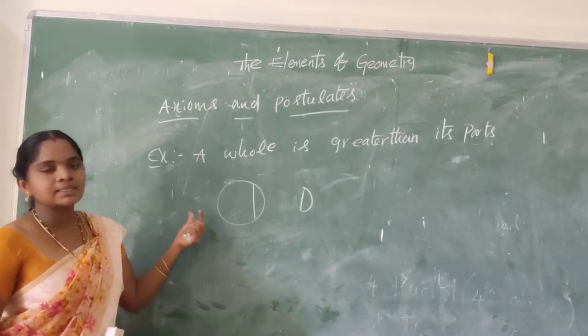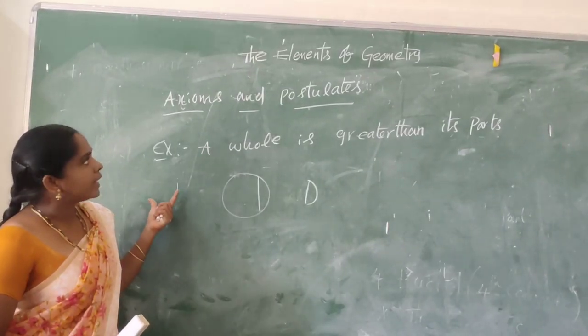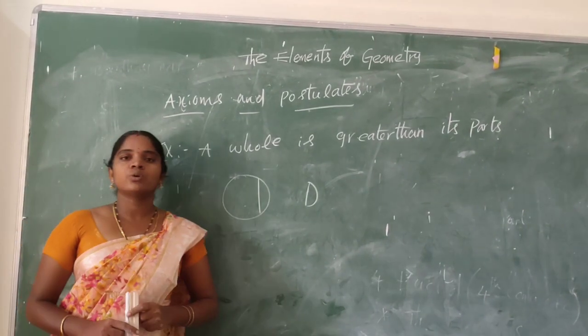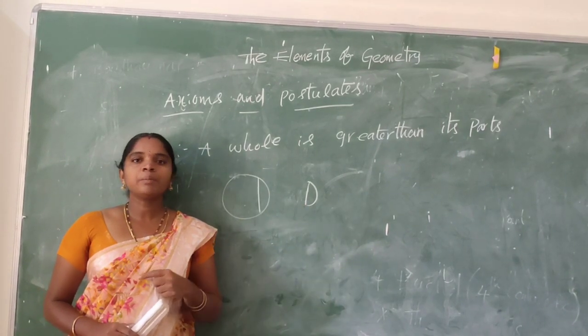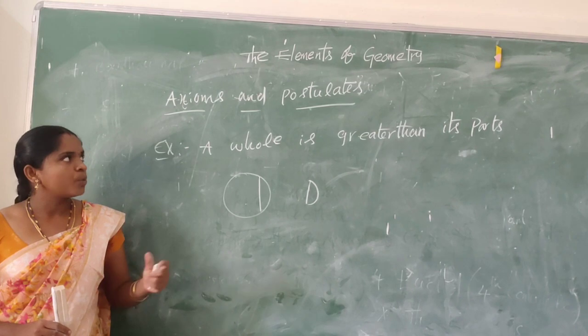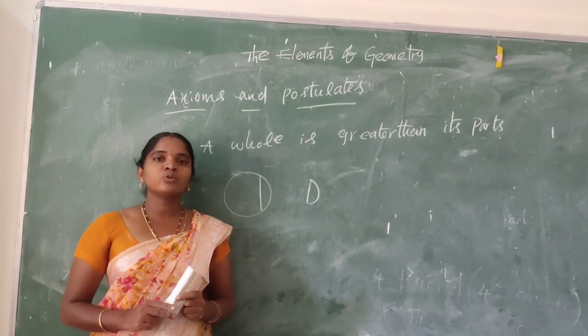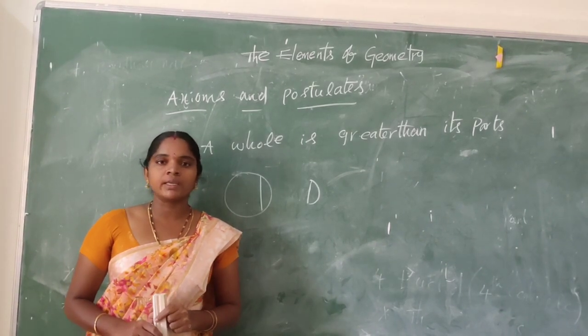So this is the self-evident truth. Next, axioms are used for any mathematical statements, but postulates are used for universal truths in geometry.